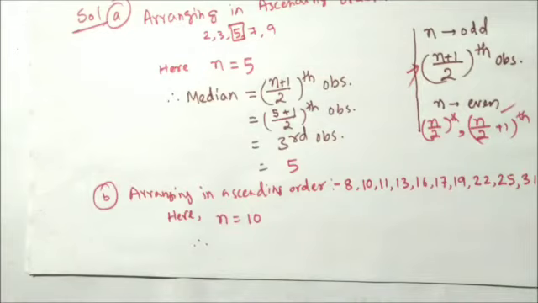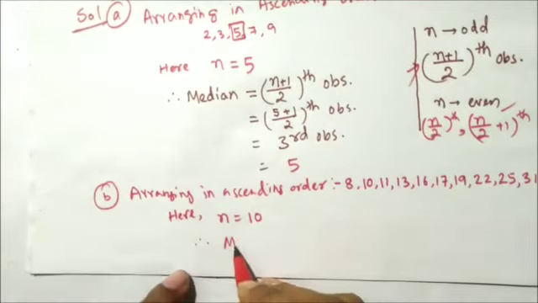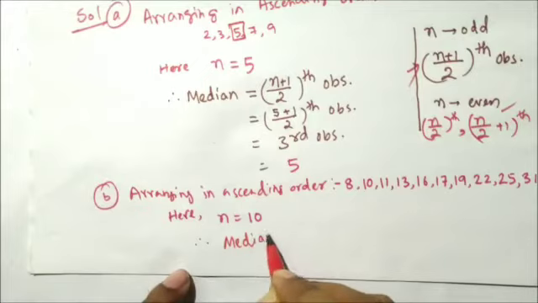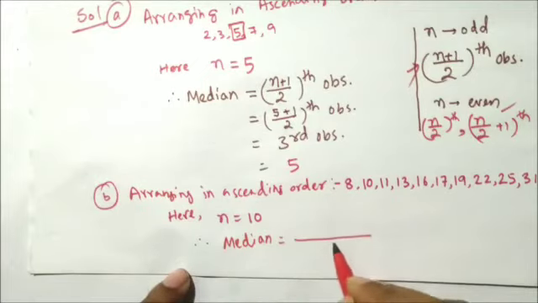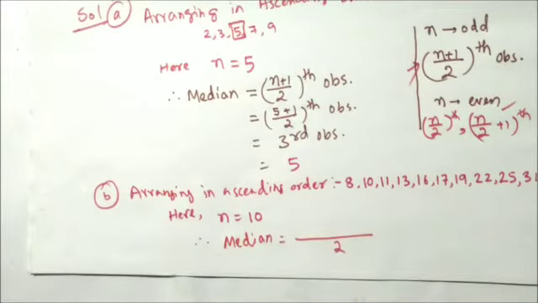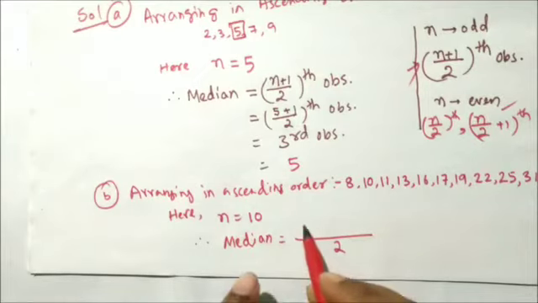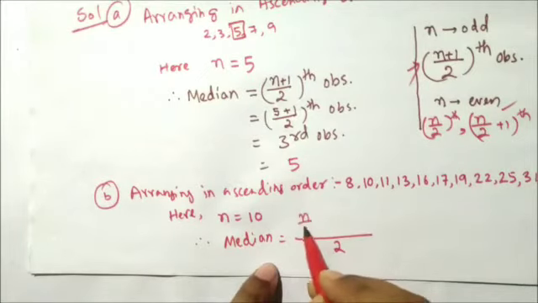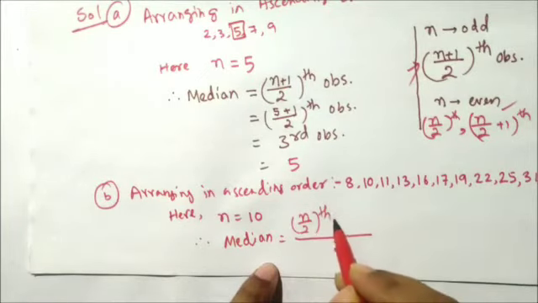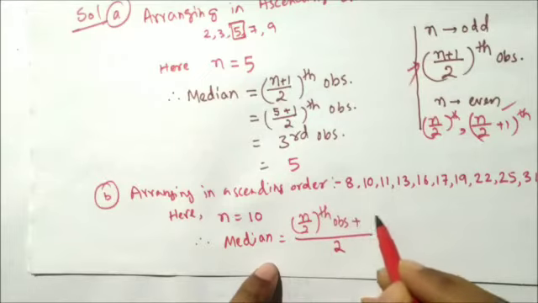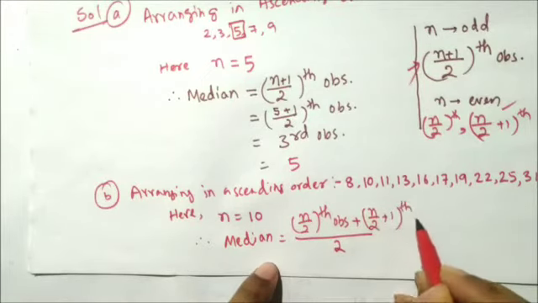So the median will be what? The average. Average means what? Divided by 2. If you are going to find the average of two observations, then divide by 2. So the n by 2th observation plus the n by 2 plus 1th observation, divided by 2.